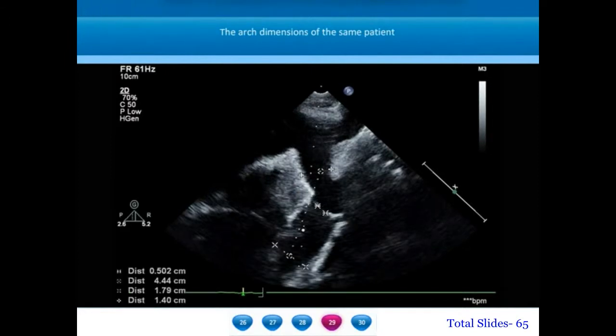On these frozen frames, the dimensions of the aorta are taken. The transverse aortic arch measures about 14 millimeters. The isthmus also, on eyeballing, measures more or less similar. The coarctation diameter is about 5 millimeter, and the post-coarctation descending thoracic aorta, which is often dilated, is about 18 millimeter.